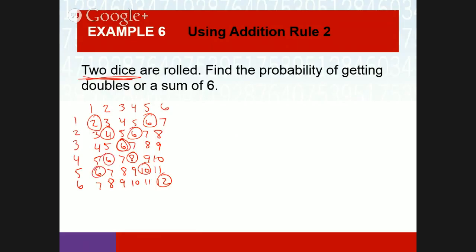If I count my circles, right? I can get my answer because I only count what's circled, even though I circled one of them twice.